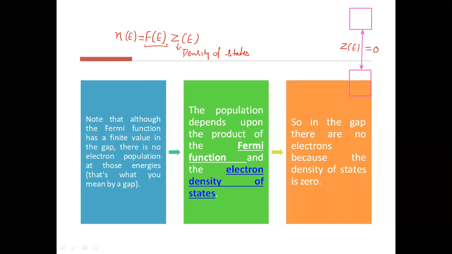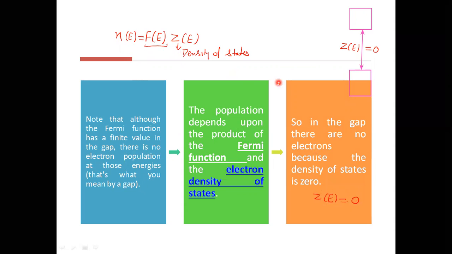So this I have written: note that although the Fermi function has finite value within this forbidden energy gap, there is no electron population. Why? Because in the gap the density of states Ze is 0.